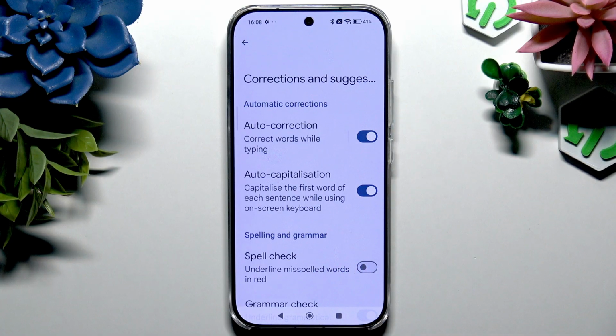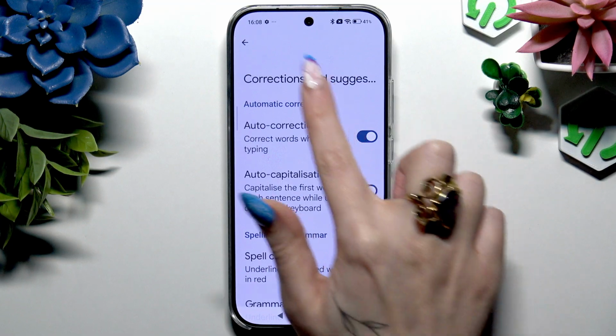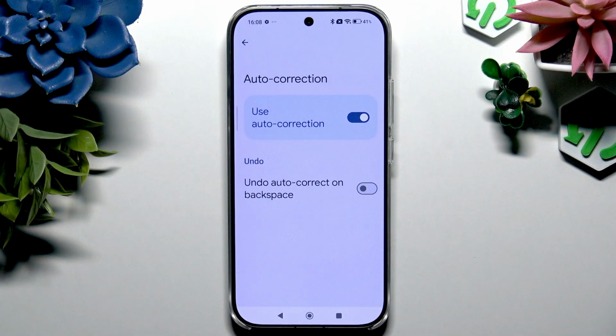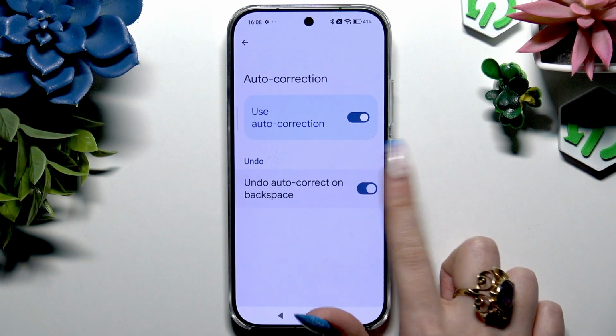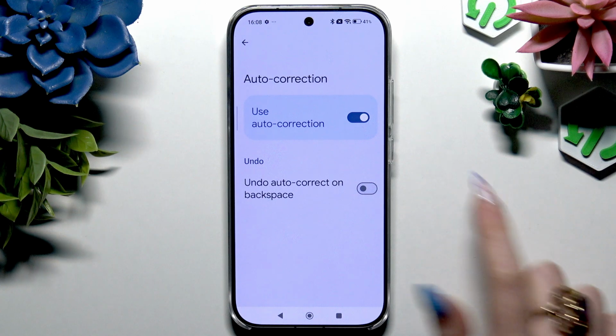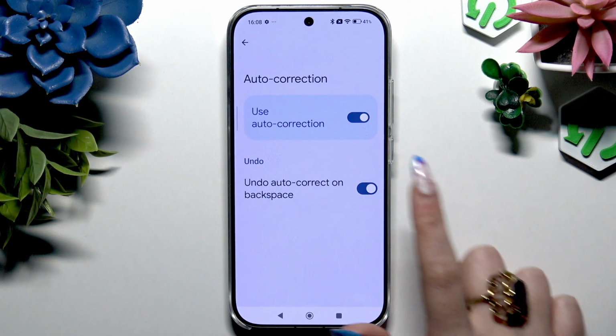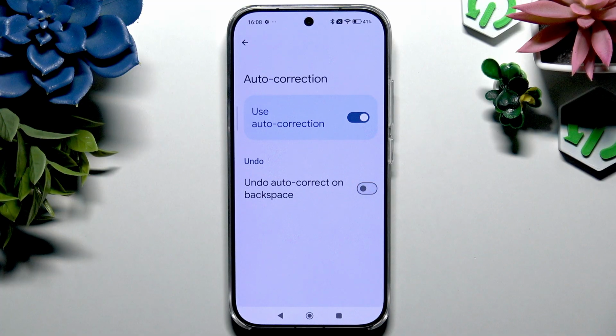Quick tip, if you decided you do want to use autocorrection, click on it on the left and then use this switcher next to Undo Autocorrect on Backspace to try this feature as well. And if you won't like it, you already know where to switch it off.